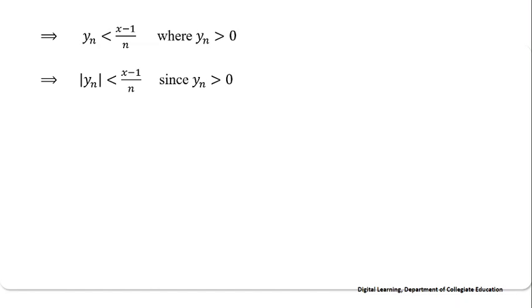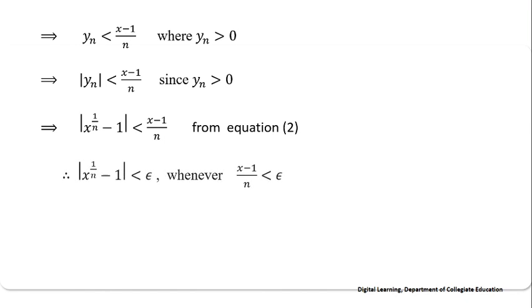Since yn is positive, we can replace yn by modulus of yn. From equation 2, the value of yn is x power 1 by n minus 1. That is, modulus of x power 1 by n minus 1 is less than x minus 1 by n.